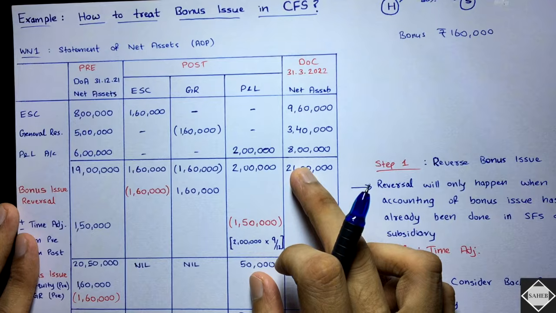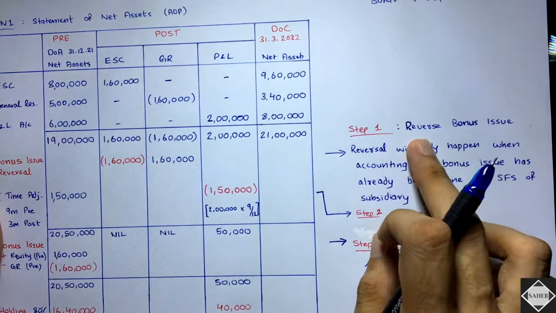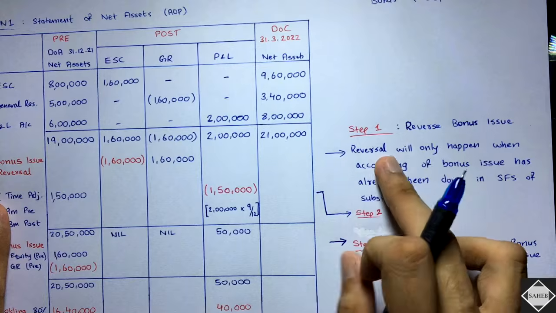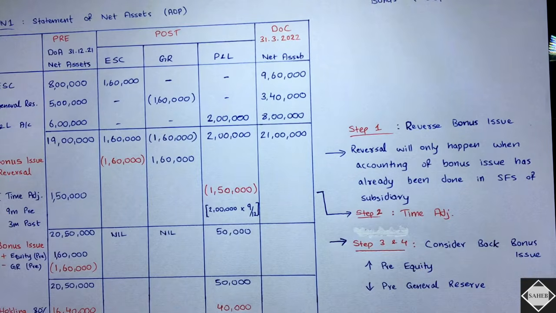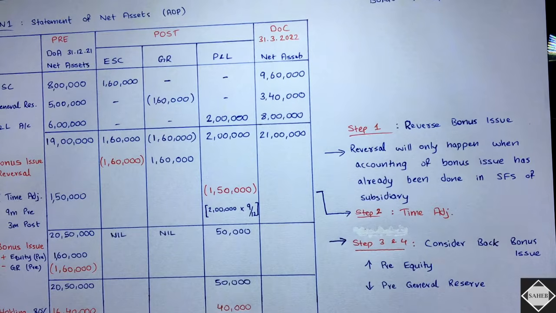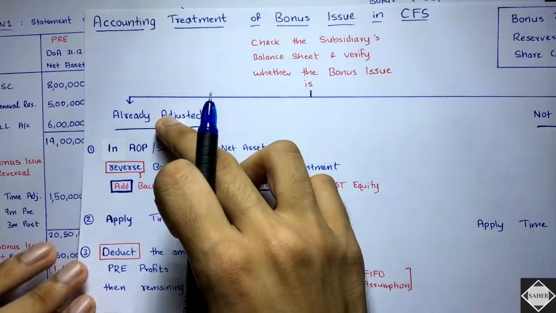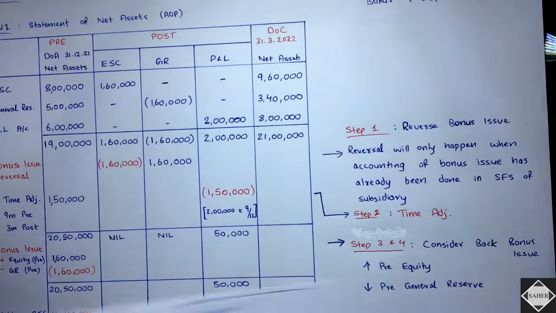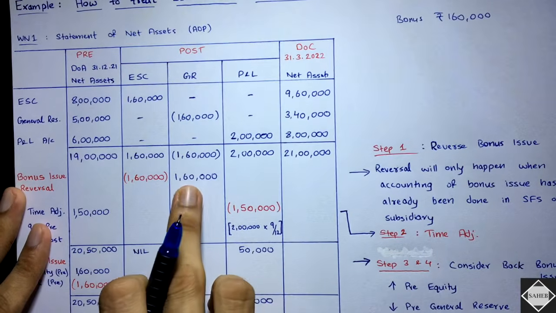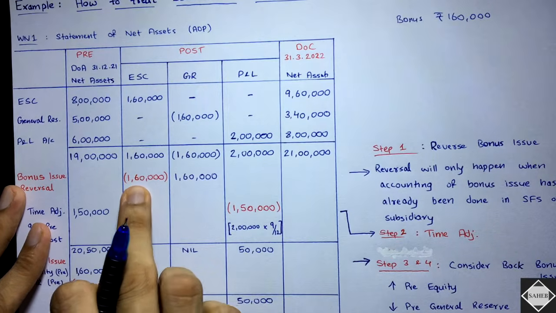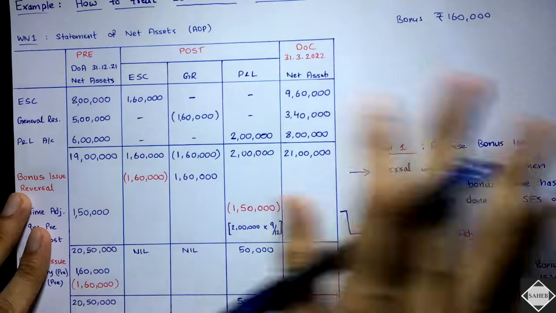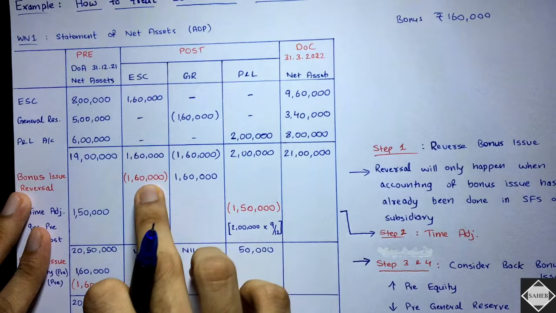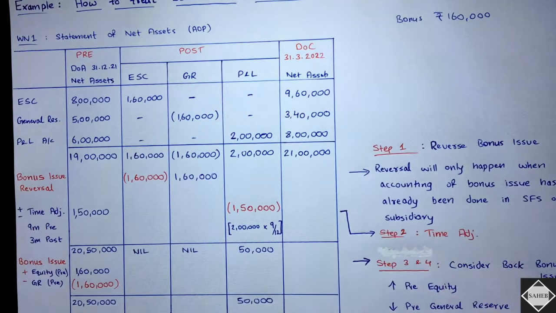Fine. Now the first step that we follow is what? Reversal of bonus issue. And reversal will only happen when accounting of bonus issue has already been done in the standalone financial statement of the subsidiary company. Yes, if it is already adjusted, then only you will do the first step, reversal of bonus issue. What is reversal of bonus issue? Nothing. It's really simple. You will just add back in the GR and you will deduct in the equity. You will reverse the bonus issue as if the bonus issue never happened. 160 plus, 160 minus, nil. Is that clear? This is what you will do.